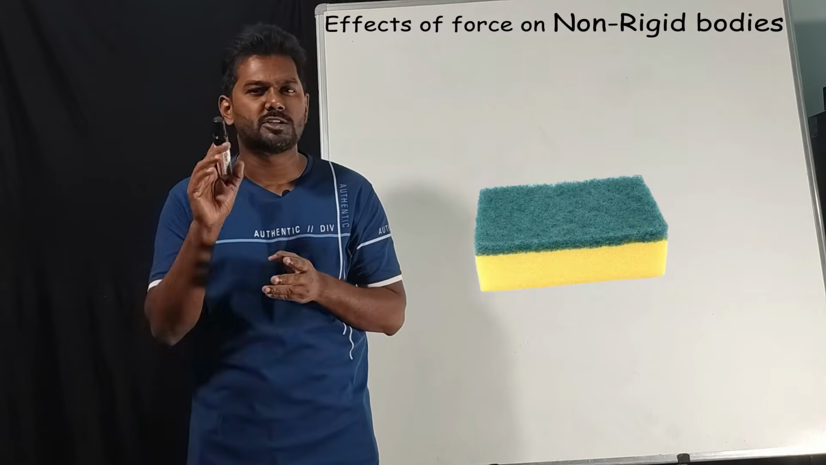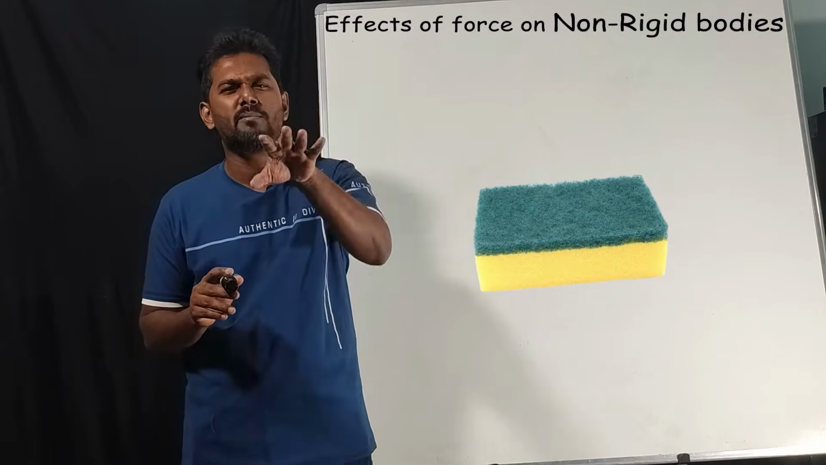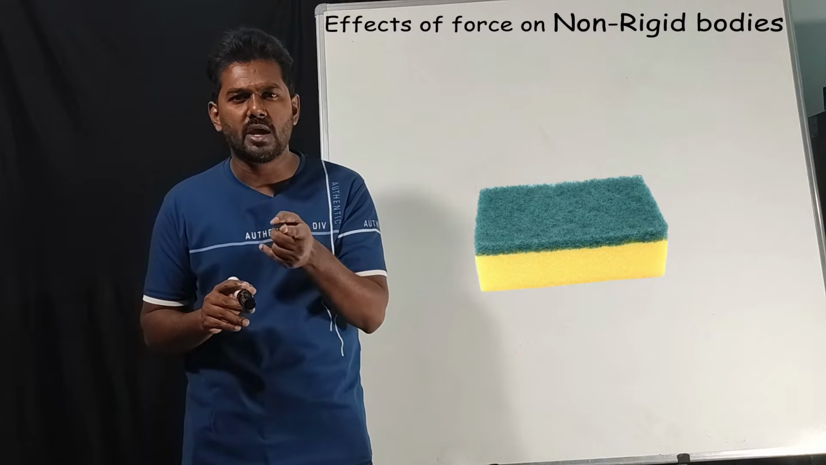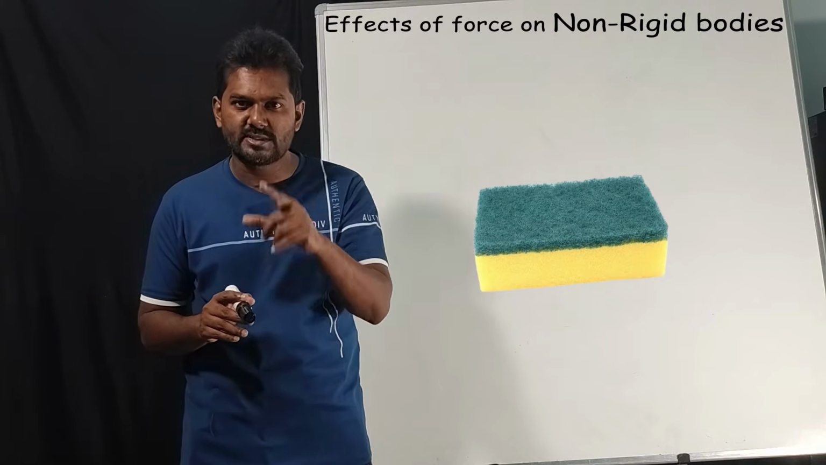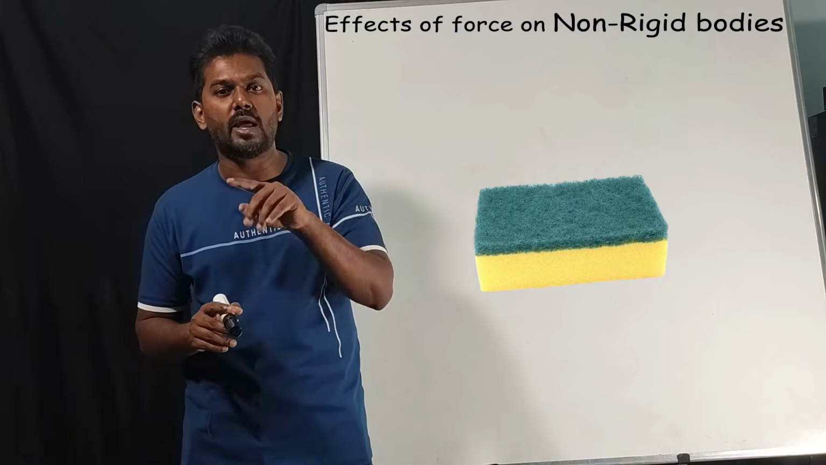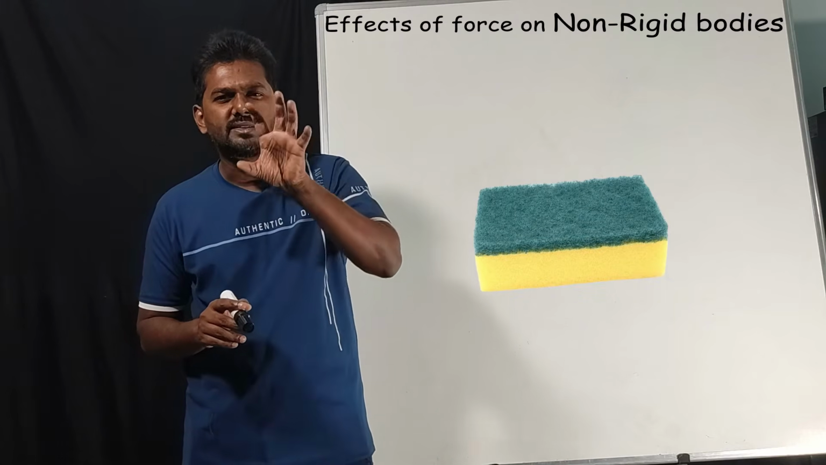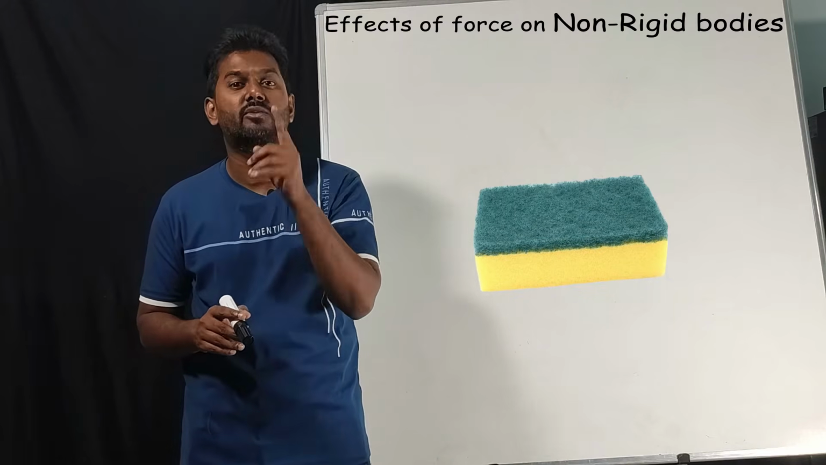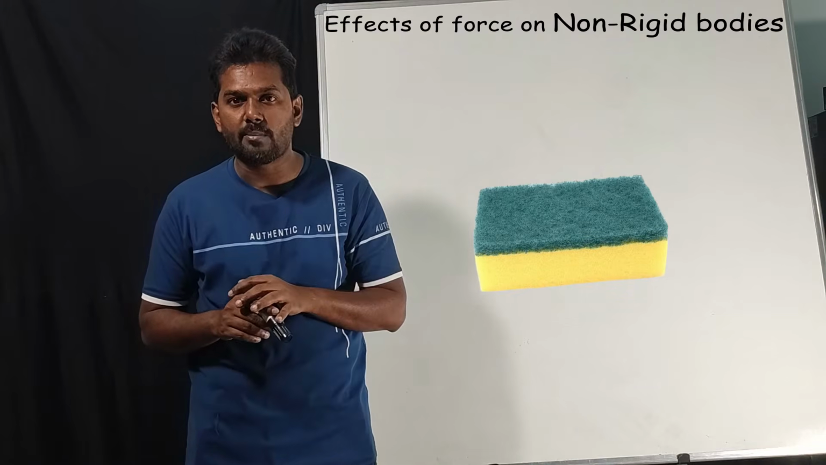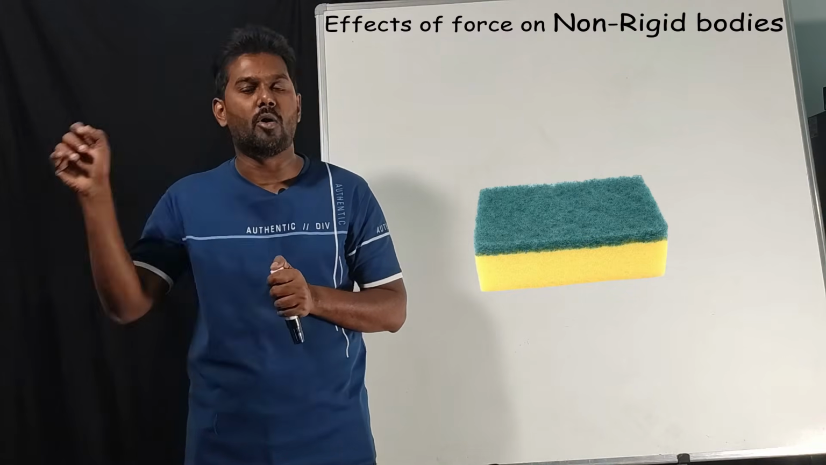Take an example of a sponge. If you apply a minimum force on a sponge, what happens? It will move, exactly like rigid bodies. Then after that, what happens? The size or shape or structure will also change. This is an example of non-rigid bodies.